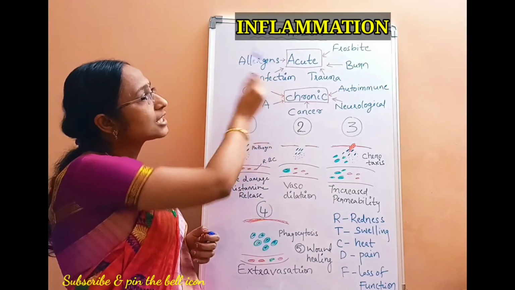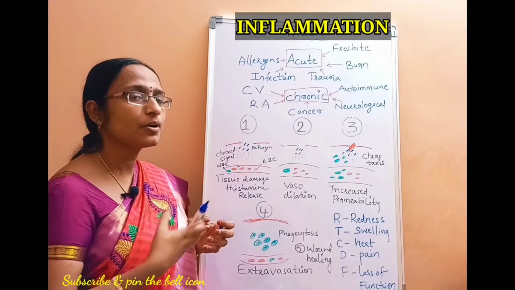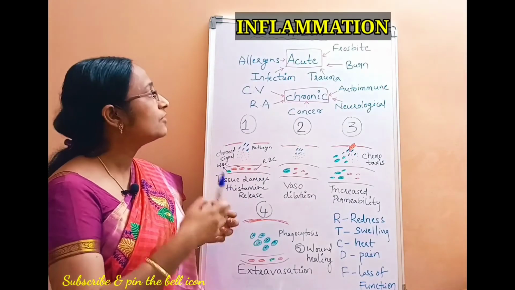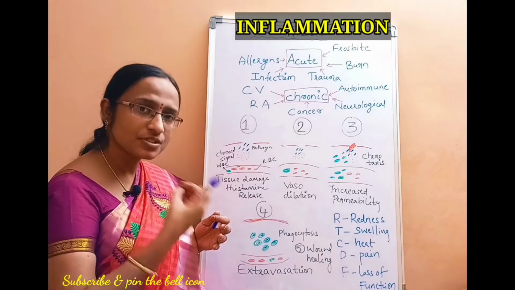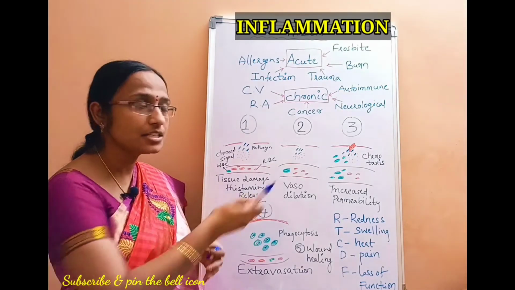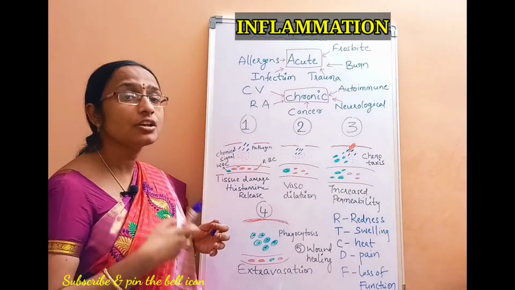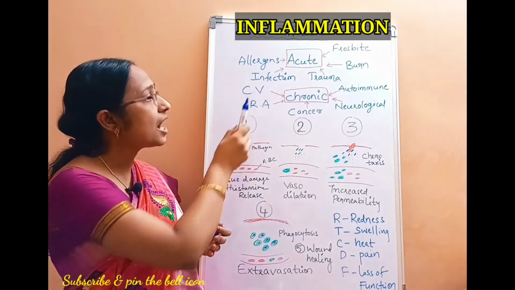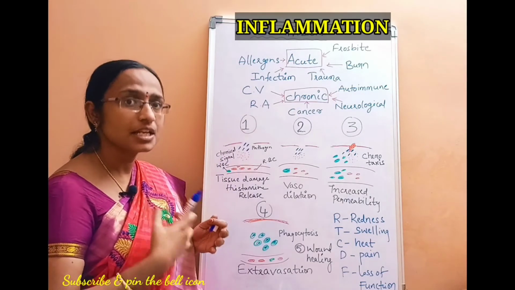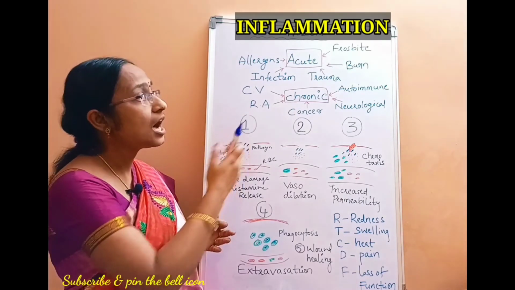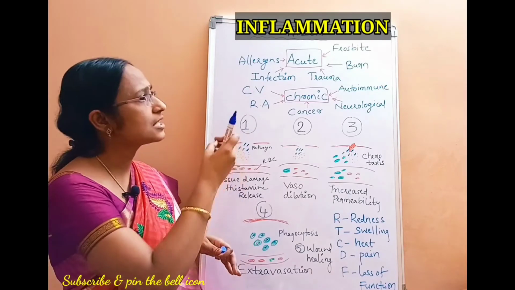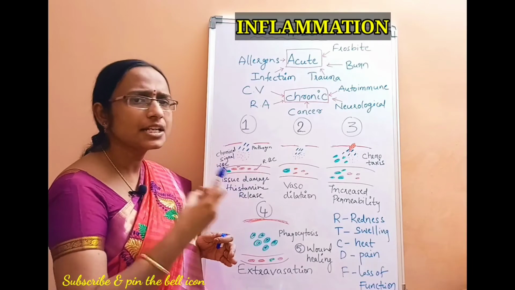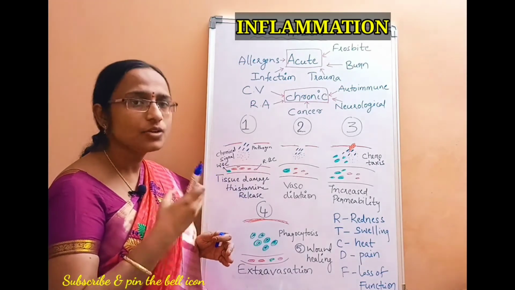Coming to this acute type of inflammation, when your body is prone to acute inflammation means when you are exposed to some allergens. The first reason is allergens and the other one is infection, when you are prone to some infection because of a bacteria or because of a virus, or trauma, sudden shock may induce inflammation, or some burns, or some cuts, or some insect bites, which all lead to an immediate type of inflammation, that is acute inflammation.